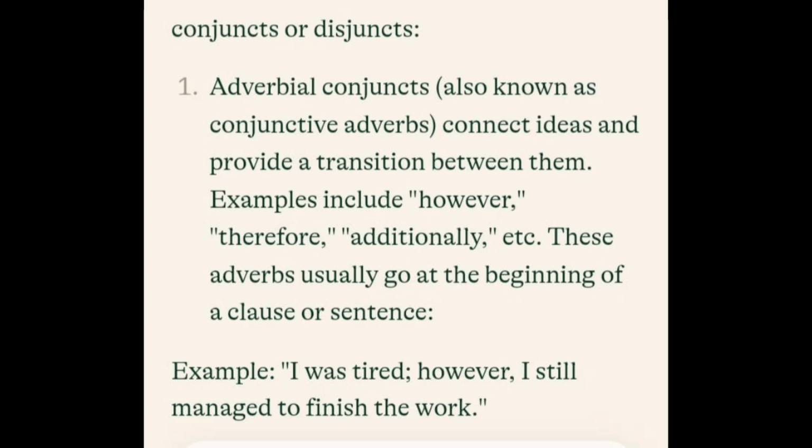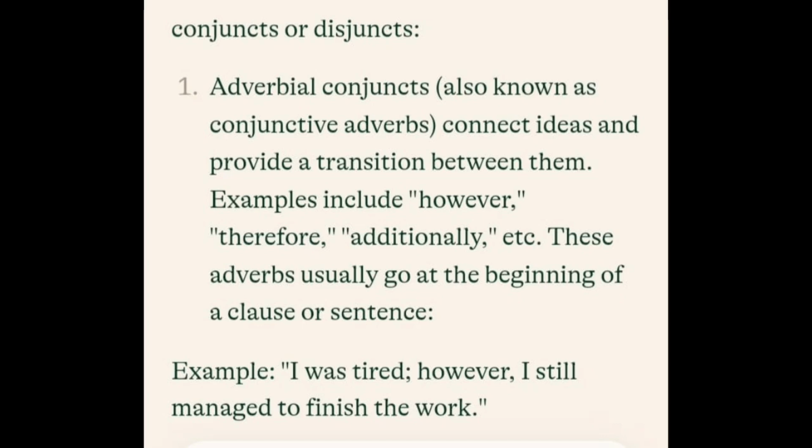So, adverbial disjuncts are usually used to express the speaker's attitude towards the statement they are making. Adverbial conjuncts join two statements or two clauses together. However, adverbial disjuncts are used to express the speaker's attitude towards the statement they are making.